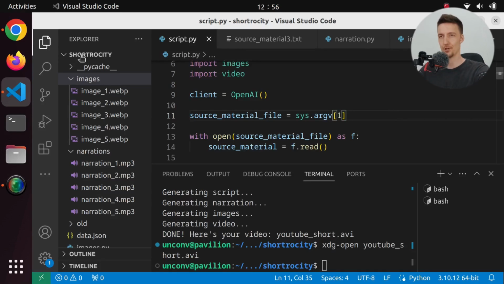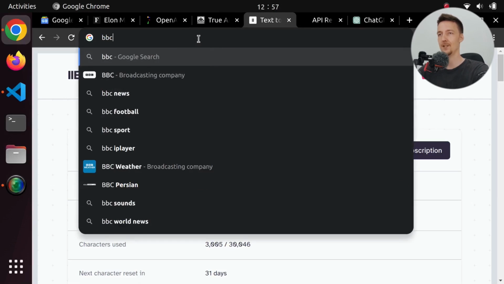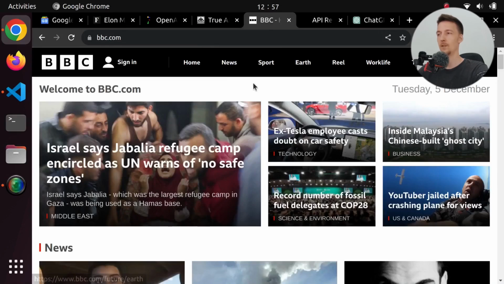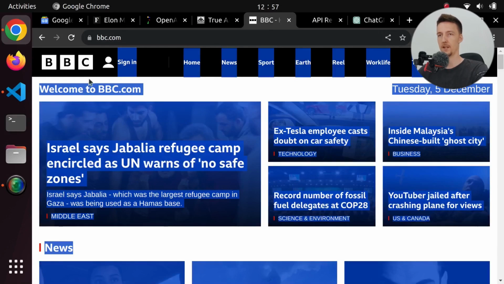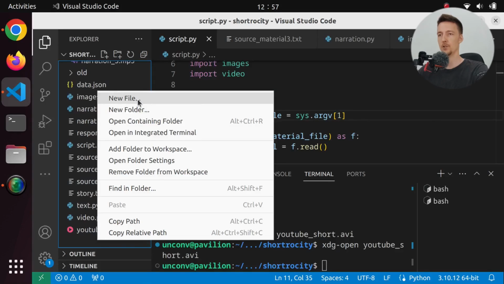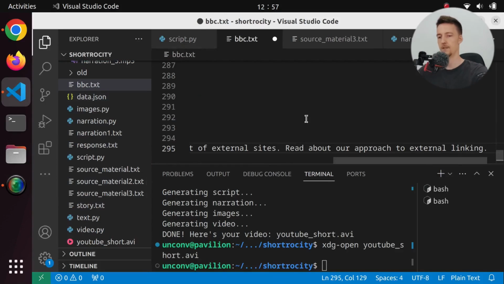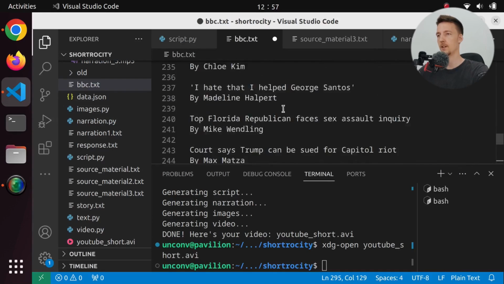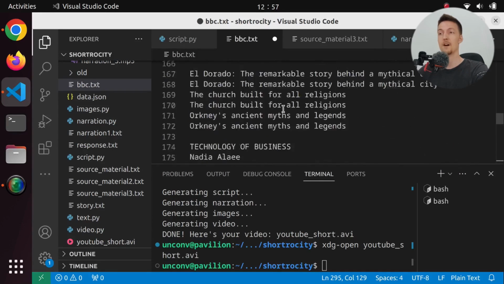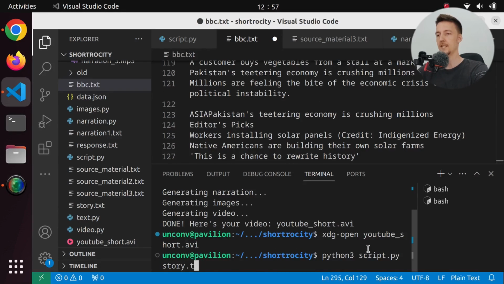Let's create one more short. This is very fun. Let's go to bbc.com. And what if I just copy everything from here, from the front page of BBC? And I am going to create a new file, bbc.text, and I paste it here. Is there enough information in this about news? Do we get some sort of news montage short? So let's add here now